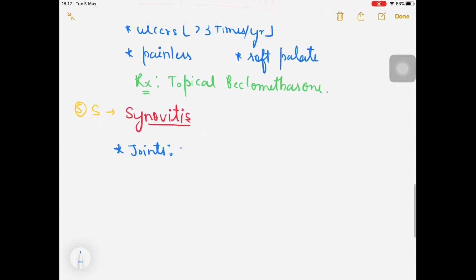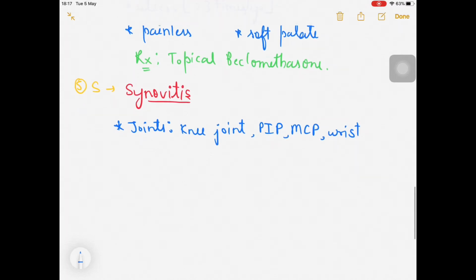That can be the knee joint, the proximal interphalangeal joint, the metacarpophalangeal joint, the wrist joint. So these kinds of joints can be seen over there. So this is synovitis, which means mainly the joint involvement can be seen.